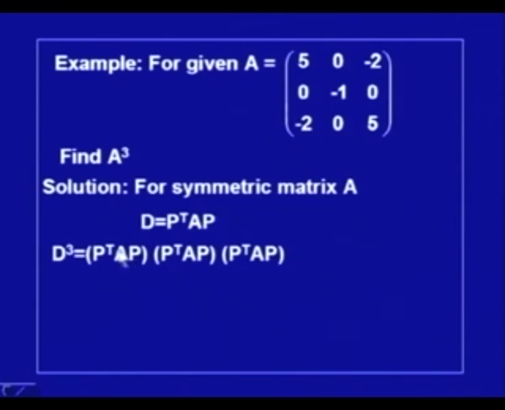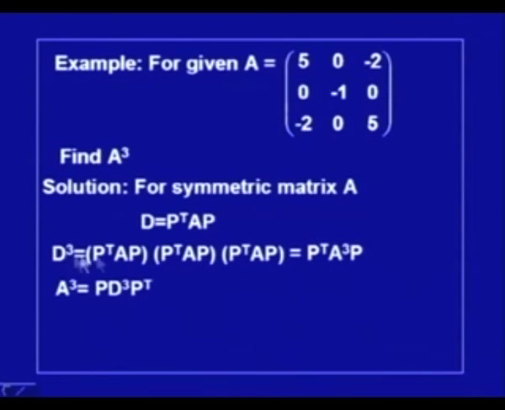So, what we have is P transpose A into A into A, and that gives me P transpose A cube P. For this given matrix A, I know its eigenvalues, so I know what D is: a diagonal matrix consisting of eigenvalues. Computing D cube is very simple, because we simply cube the diagonal elements, and the rest of the elements are 0. So, D cube is known.